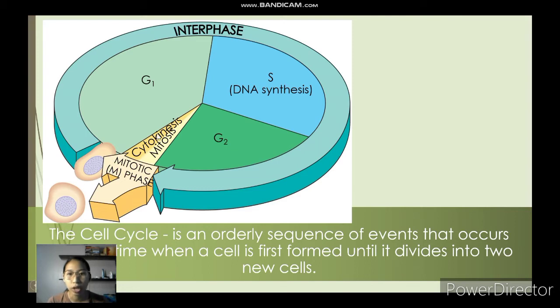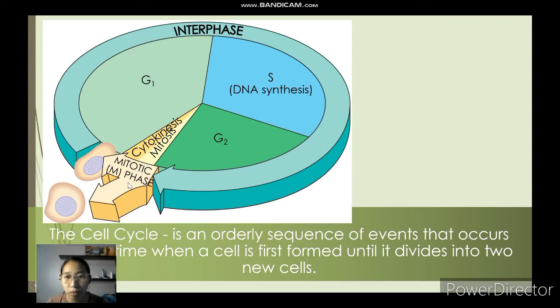So, mag-start siya sa G1 phase, and then sa S phase, or what we call the DNA synthesis as well, because S stands for synthesis, and then the G2 phase, and then the last phase is what we call the mitotic phase. No? So, ang mitotic phase, kay composed siya sa mitosis and sa cytokinesis.